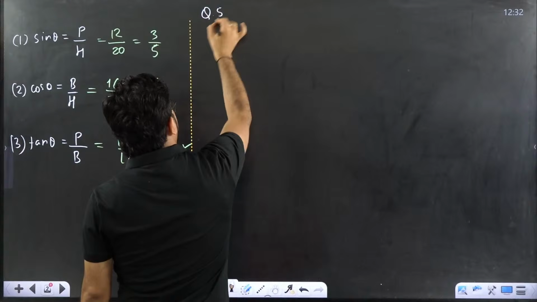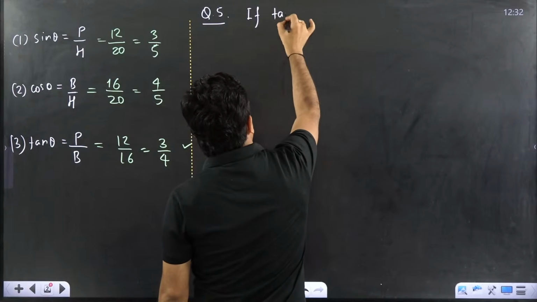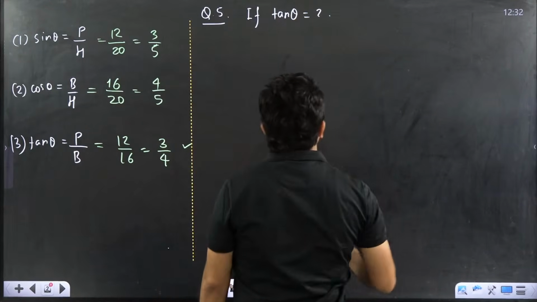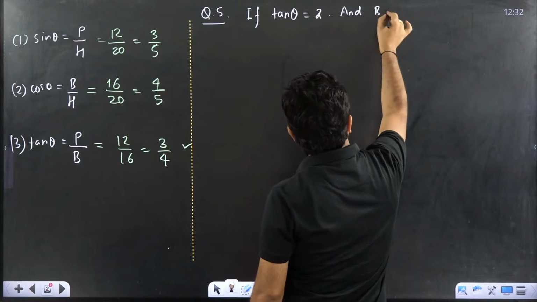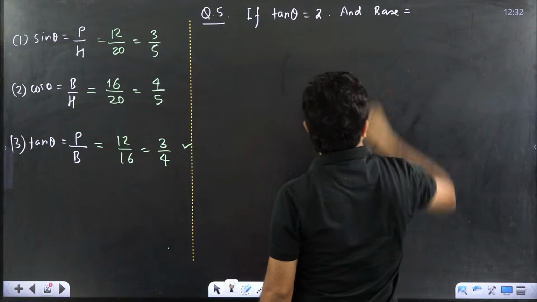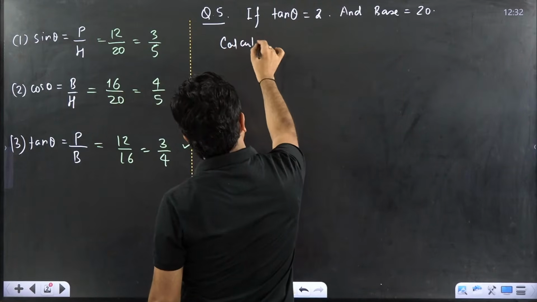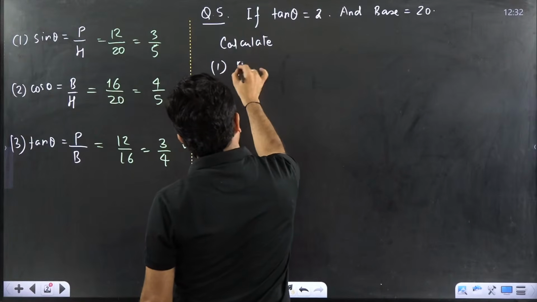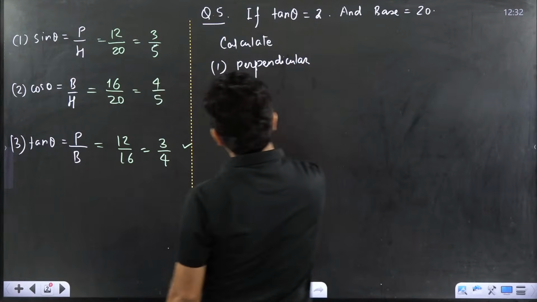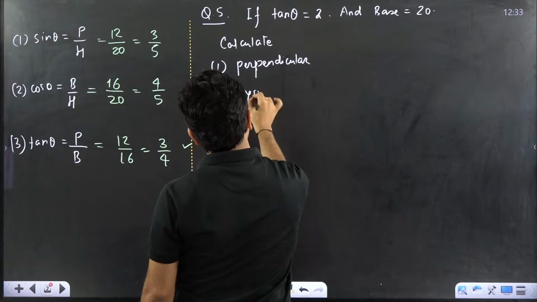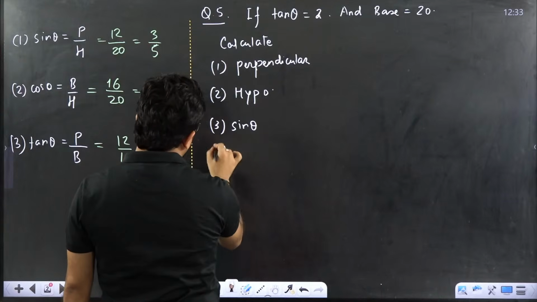Next problem. Problem number 5. Very simple, very important question. If tan theta equal to 2 and base equal to 20, calculate first part perpendicular, second part hypotenuse, third part sin theta, fourth part cos theta.